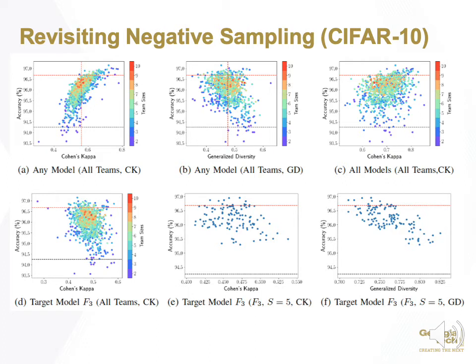We then revisit the negative sampling used by existing Q diversity metrics. The above 3 figures show a case of using negative samples from any model or all models. We cannot find a consistent relationship between ensemble accuracy and ensemble diversity. The 3 figures below show a better case of using the negative samples from a specific focal model and also restricting the ensemble team size to equal 5.